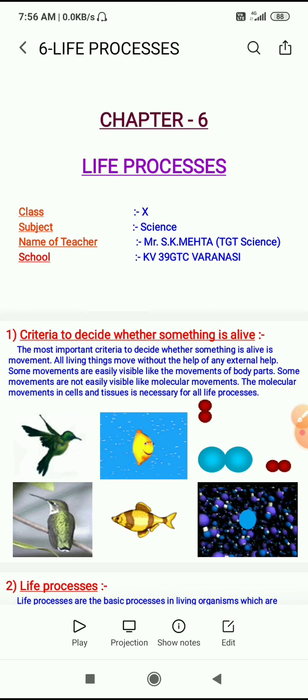The criteria to decide whether something is alive: the most important criteria is movement. All living things move without the help of any external help. Some movements are easily visible, like movement of the body parts. Some movements are not easily visible, like molecular movement. The molecular movement in cells and tissues is necessary for all life processes.